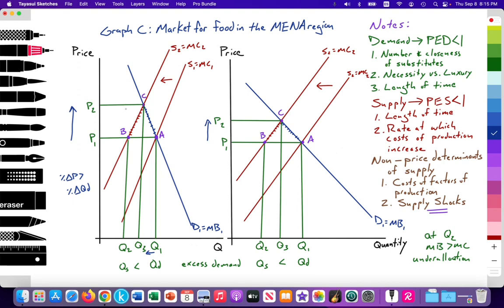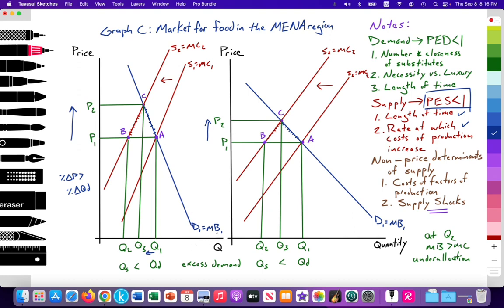So I'm going to quickly analyze this as I would for a paper exam. As can be seen in graph C, we're illustrating the market for food in the MENA region. I'm measuring the price of food on the y-axis and the quantity of food on the x-axis. I have two upward sloping supply curves according to the law of supply, labeled S1 and S2, which is equal to my marginal cost of production. And we will note that the supply curve is inelastic, where PES is less than 1 due to perhaps length of time and the rate at which costs of production are increasing. The demand curve is downward sloping, labeled D1.